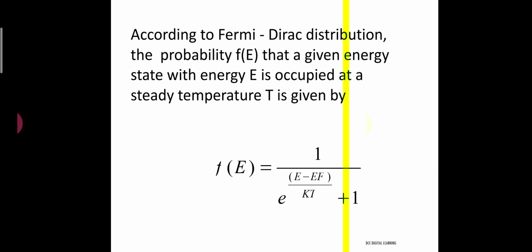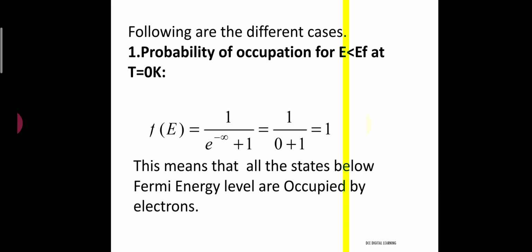According to the Fermi Dirac distribution function, the probability f(E) that a given state with energy E is occupied with electrons at a steady temperature T is given by f(E) = 1 / (e^((E - EF)/kT) + 1), where f(E) is the probability of finding an electron in a given energy state whose energy is E, EF is the Fermi energy, k is the Boltzmann constant and T is the absolute temperature.